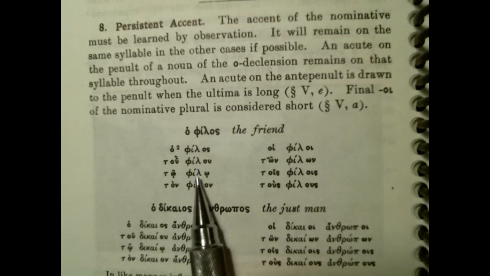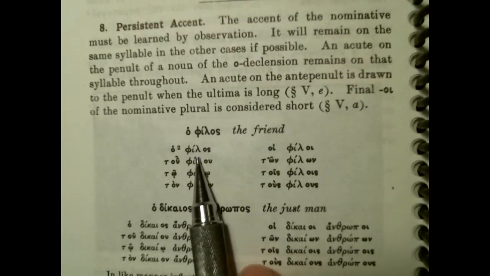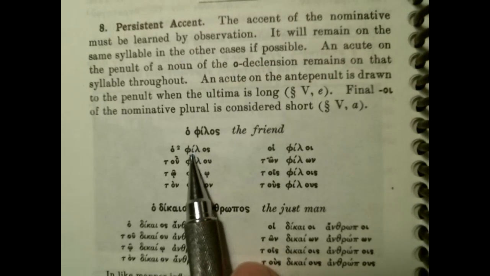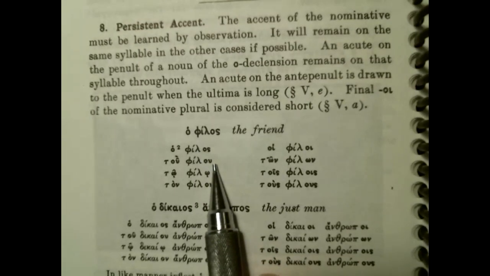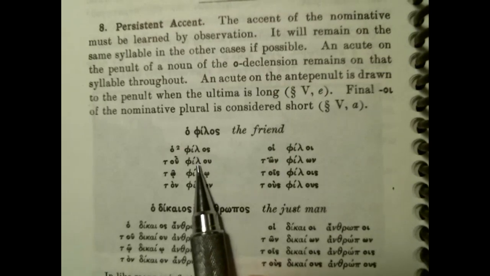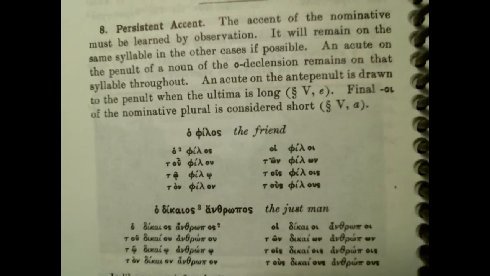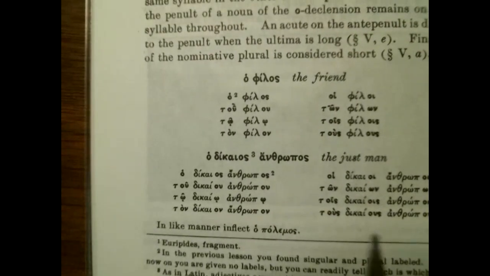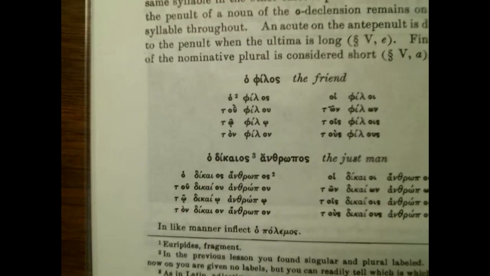Here in philos, this is a good example. We have a two-syllable word. The accent is already on the second to last syllable, but as we add the ending, change it from short to long, we're still within the three more rule, so it can stay there. With dikaios, just an adjective, adjectives and nouns are treated the same way with accents.